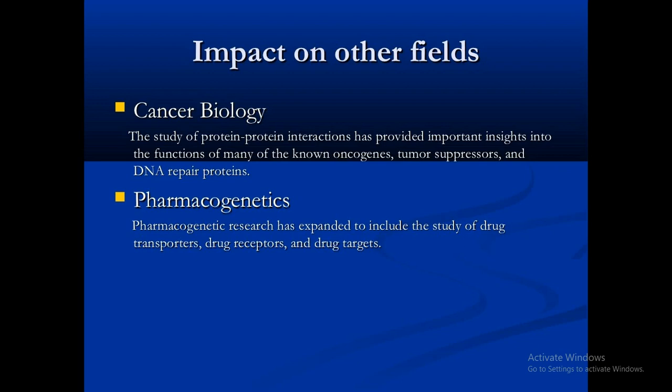So in this field there is advance in oncogenes, tumor suppressors, and DNA repair proteins. Also, pharmacogenetics is a new field, where research has expanded to include the study of drug transporters, drug receptors, and drug targets. In this field also, protein interaction study is a major factor.